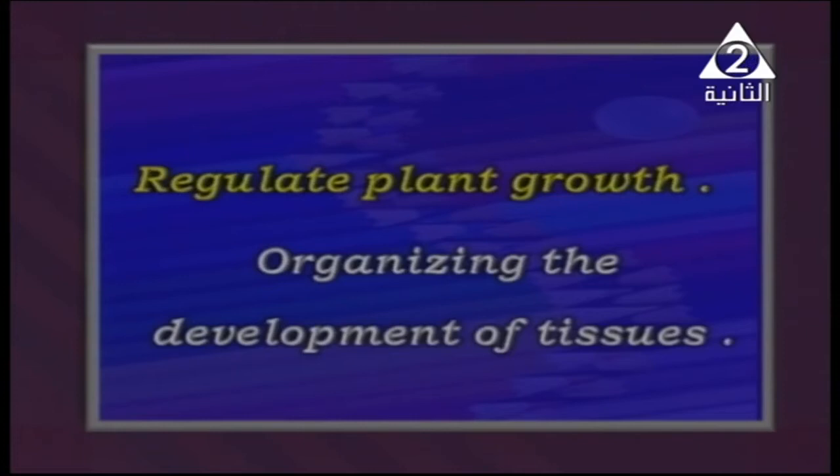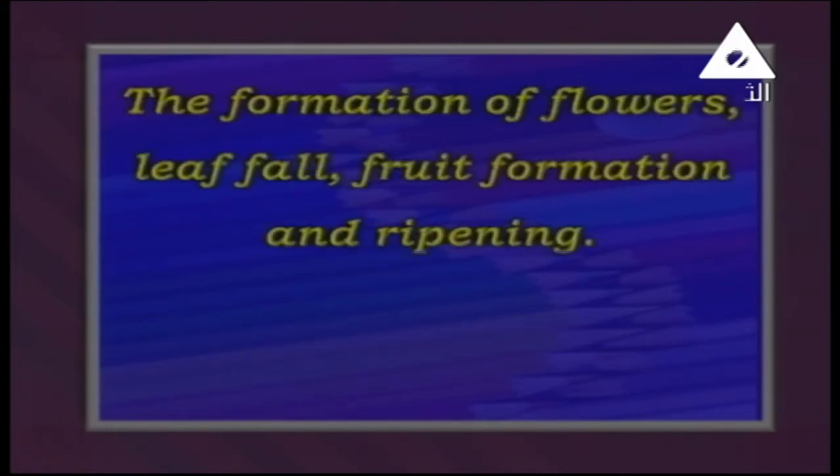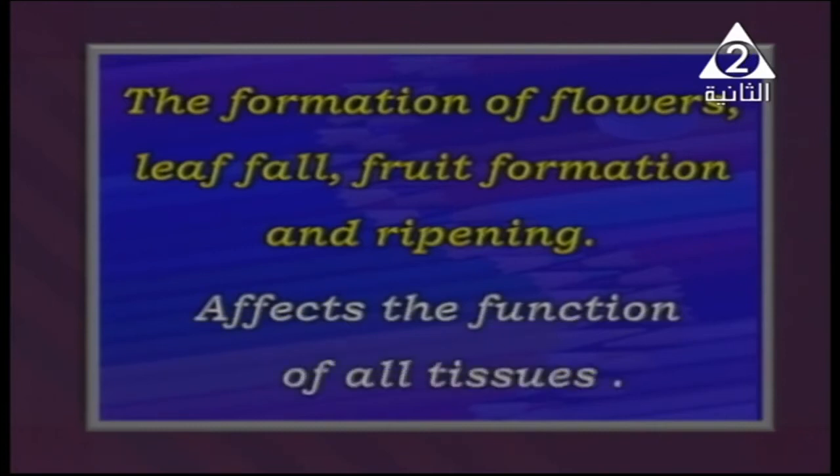And what else? The formation of different parts of the plant, like formation of flowers, leaf fall, formation of fruit, and ripening of the fruits. Ripening means to be ready to be eaten. The last piece of information on the importance of the auxins is that they affect the function of all tissues. This is just an introduction for our lesson.